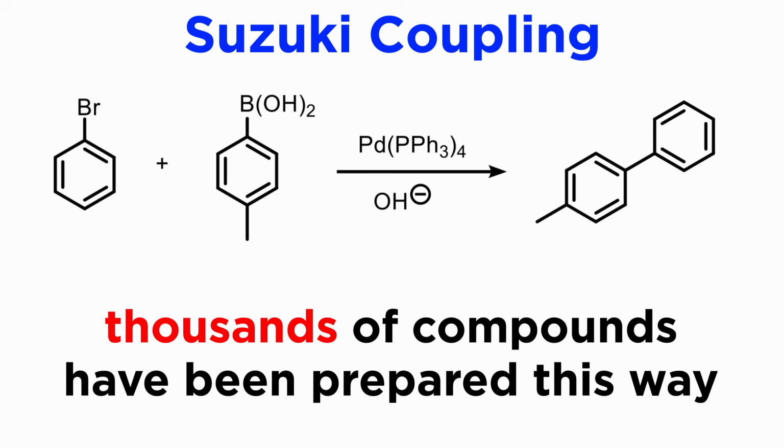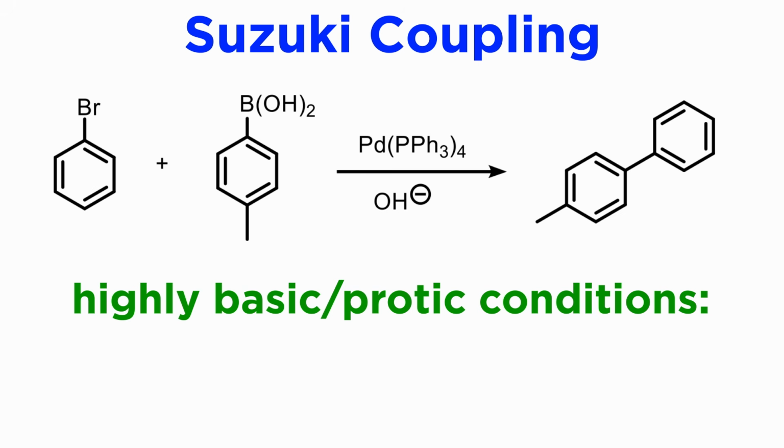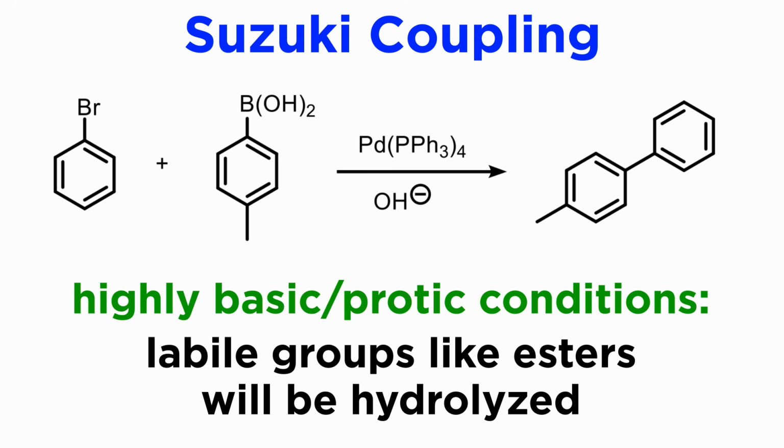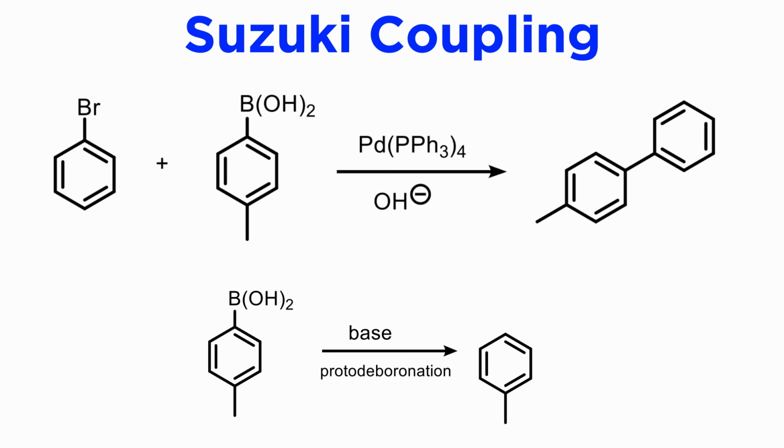From a synthetic standpoint, the Suzuki coupling is very general, and literally thousands of compounds have been prepared by this methodology. However, when compared with other cross-coupling reactions, it is important to highlight some limitations. The most obvious drawback is that it employs highly basic protic conditions. All functions that can be hydrolyzed, such as esters, are potentially labile under the conditions used. Any acidic CH bond can in principle be deprotonated, potentially leading to epimerizations or racemizations. Boronic acids can be proto-deboronated under basic conditions, and this means an excess of boronic acid must often be used.